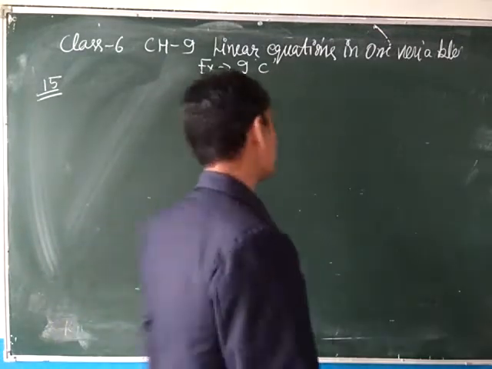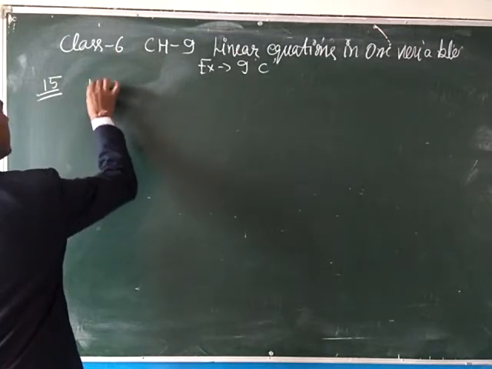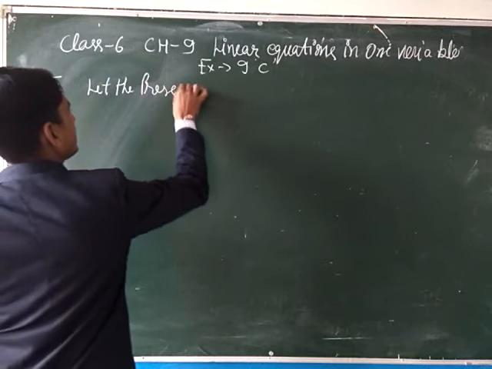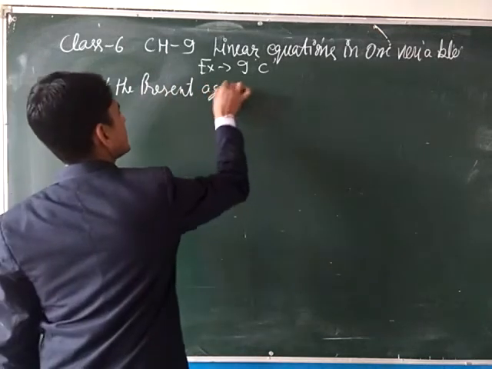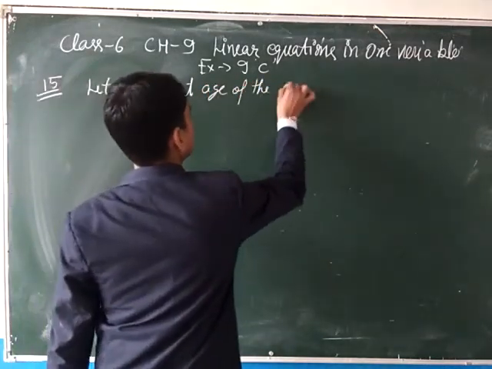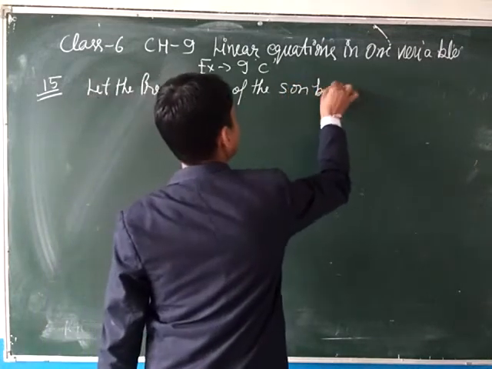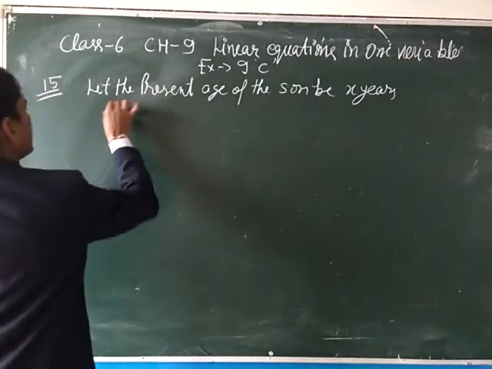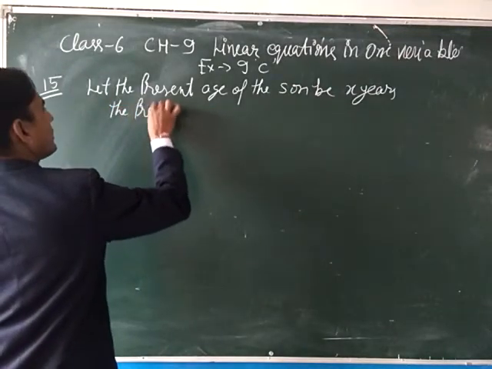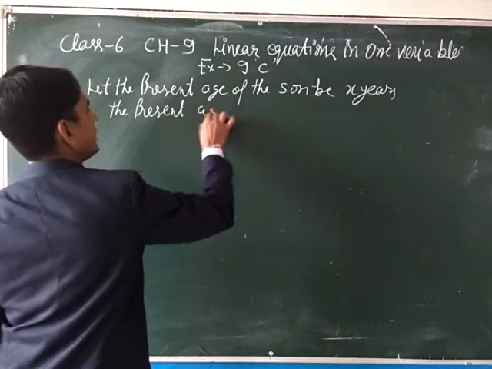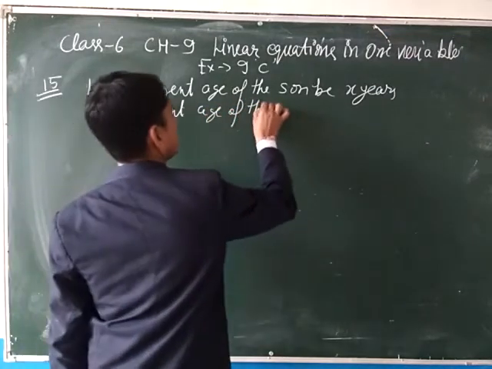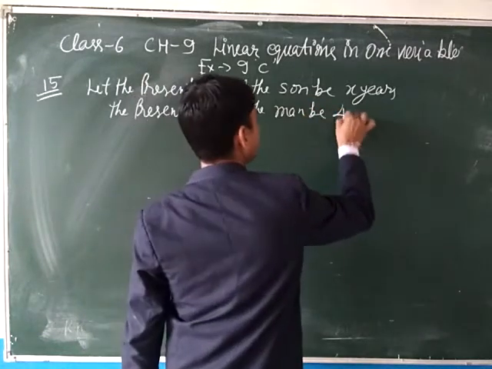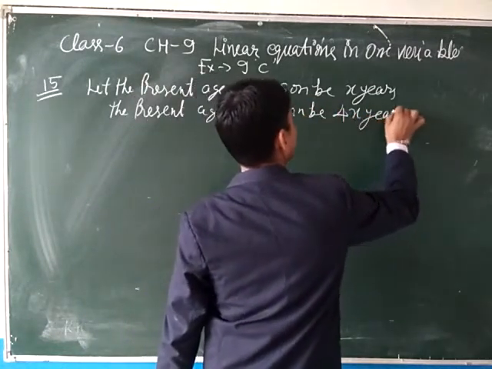Firstly, let the present age of the son be x years. As it is, the present age of the man is 4 times, so 4x years.